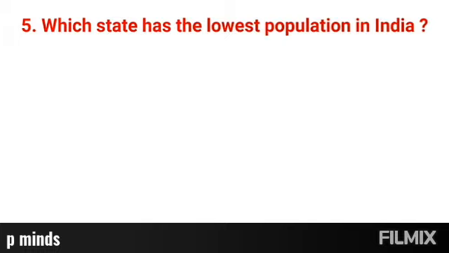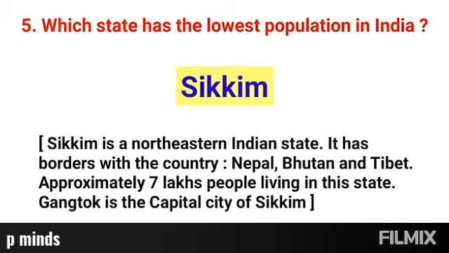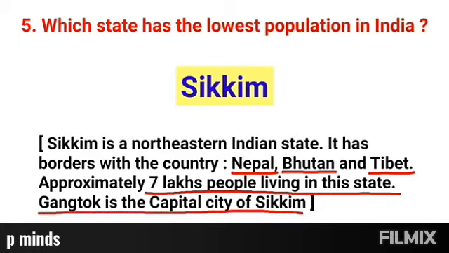Question number 5. Which state has the lowest population in India? Correct answer, Sikkim. Sikkim is a northeastern Indian state. It has a border with the countries Nepal, Bhutan and Tibet. Approximately 7 lakh people live in this state. Gangtok is the capital city of Sikkim.